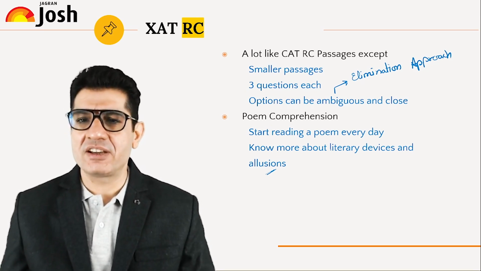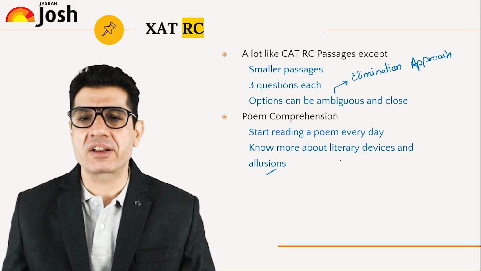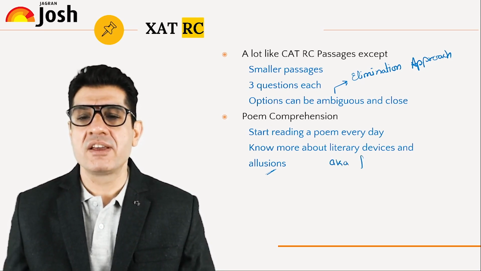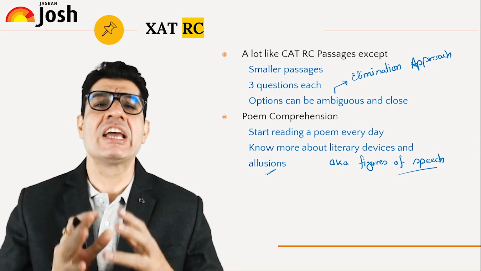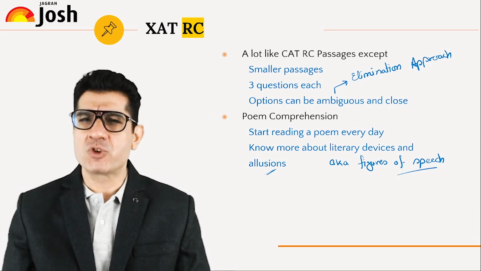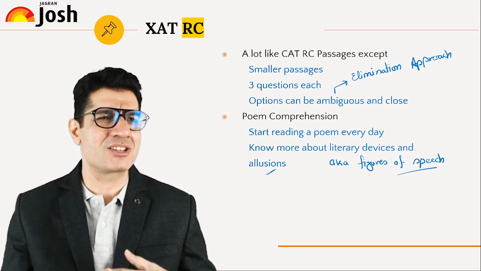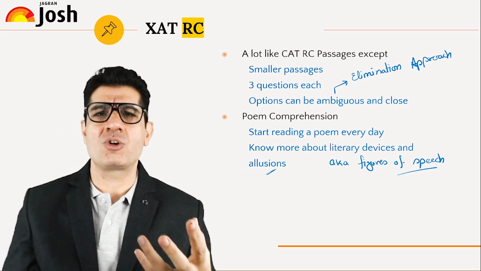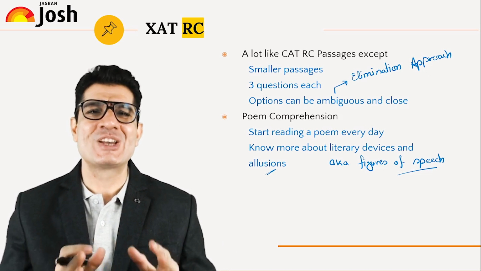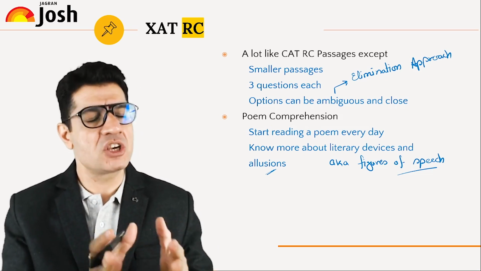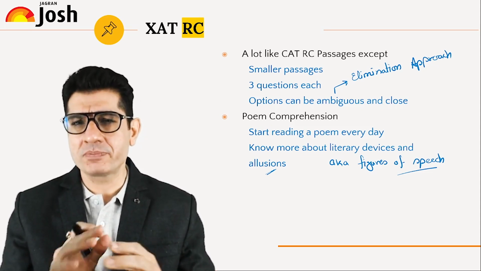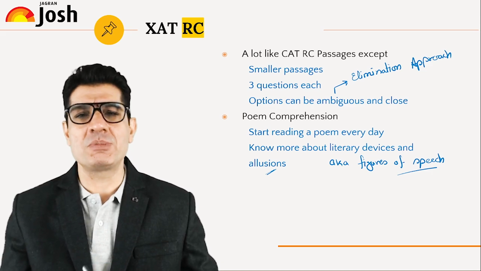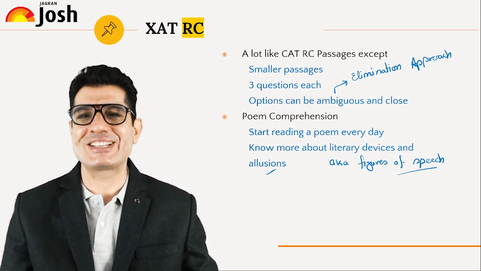And every year we see questions based on literary devices, which are also known as figures of speech. So make sure that you do go ahead and revise that entire area, or if you haven't studied it yet, learn that entire area on priority. So you remember all those things like metaphor, simile, assonance, personification, alliteration, onomatopoeia, synecdoche, all those things. So those major 20-25 figures of speech, make sure that you know what they are and make sure that you are able to spot them from an example. And if you do that, you're going to be better prepared than the majority of the candidates in this particular area.